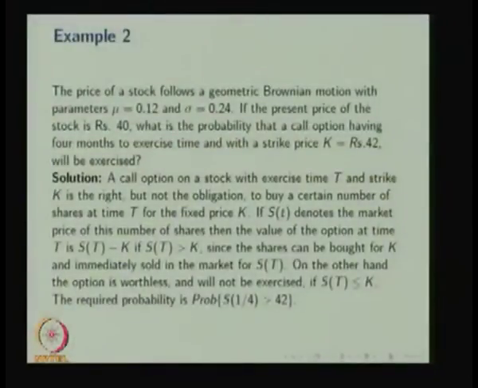As a second example, the price of a stock follows a geometric Brownian motion with parameters mu equal to 0.12 and sigma equal to 0.24. If the present price of the stock is ₹40, what is the probability that a call option having 4 months to exercise time and with the strike price k equal to ₹42 will be exercised?